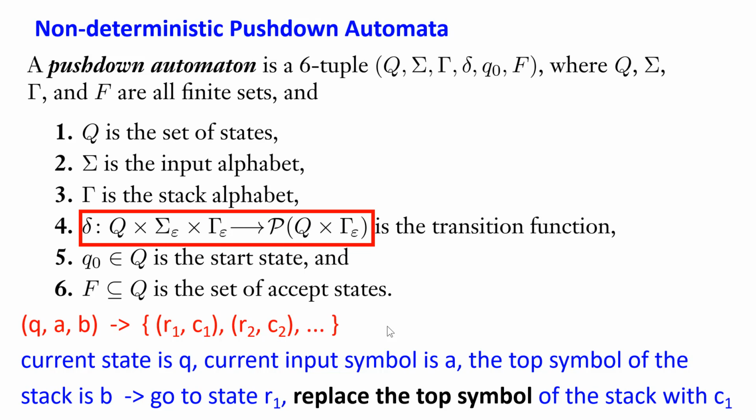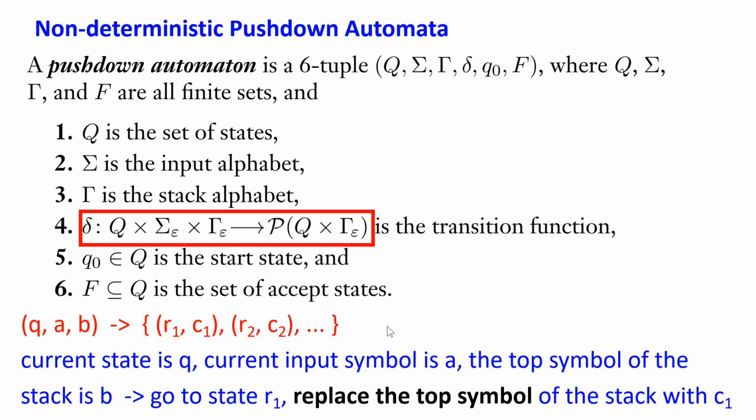Now let's analyze the transition function, which is the most important part of a machine. It maps a 3-tuple to a set of 2-tuples. For example, if I have (q, a, b) mapped to a set {(r1, c1), (r2, c2), ...}, the meaning of that is the machine is at current state q and reading current symbol a from the input string, and the top symbol of the stack is b.